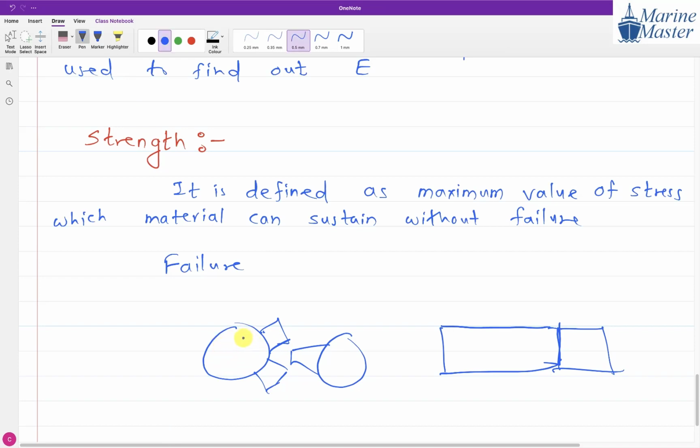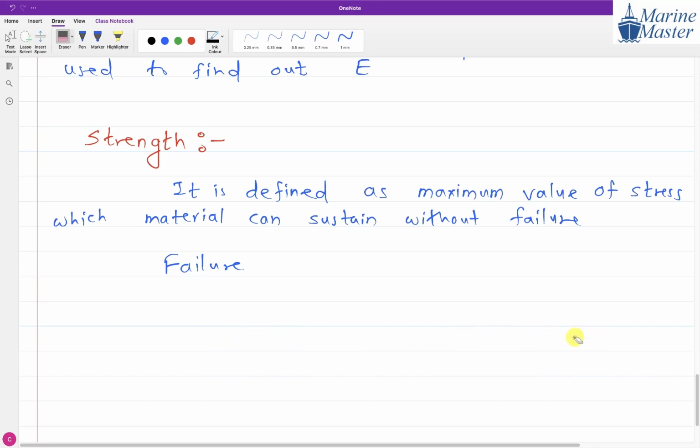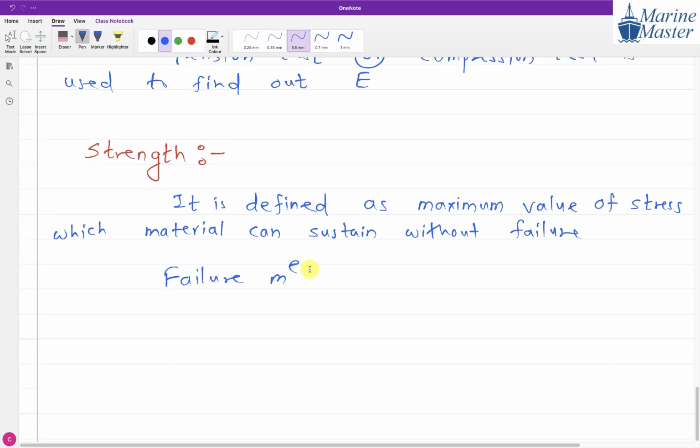If permanent deformation of one gear takes place, then what is going to happen? Another gear will not engage properly with that permanently deformed gear. So everyone got the meaning of failure?